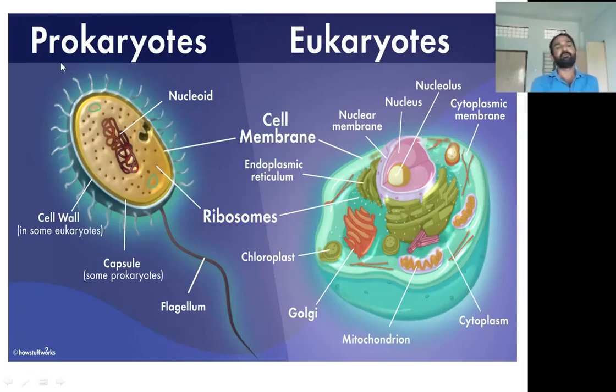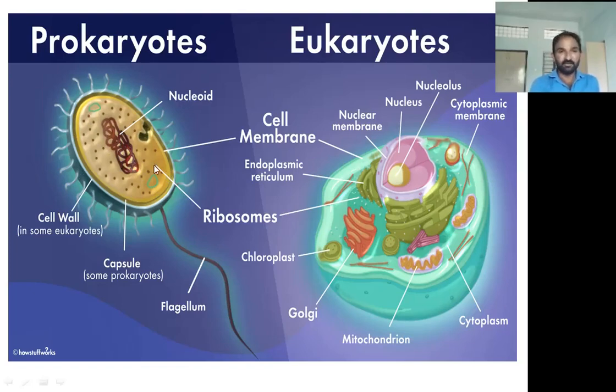Prokaryotic means an organism which consists of a primitive nucleus. That primitive nucleus is known as the nucleoid. If you see any prokaryotic organism, it has genomic DNA, but that genomic DNA is not surrounded by any nuclear membrane. So here the nuclear membrane is absent.